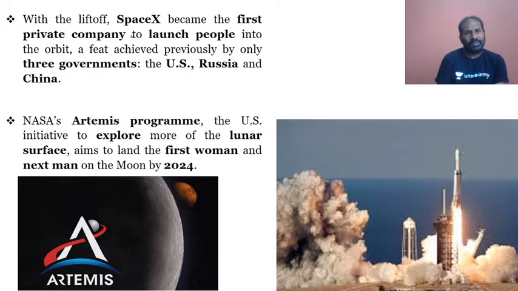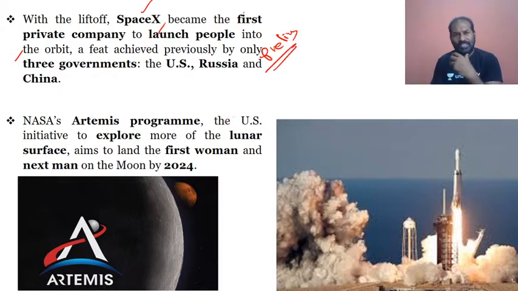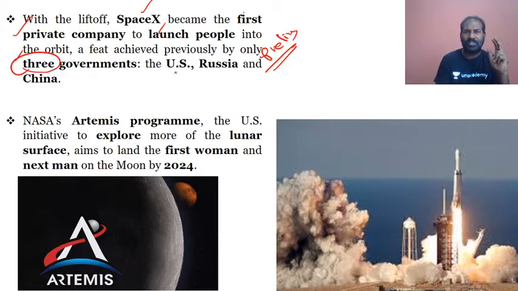With the liftoff, SpaceX became the first private company to launch people. That is the first time astronauts or people are part of a private company's launch, and it has been docked to the ISS, the International Space Station. Earlier, three governments did this, that is USA, Russia and then China. Again, this is very important from the prelims point of view.